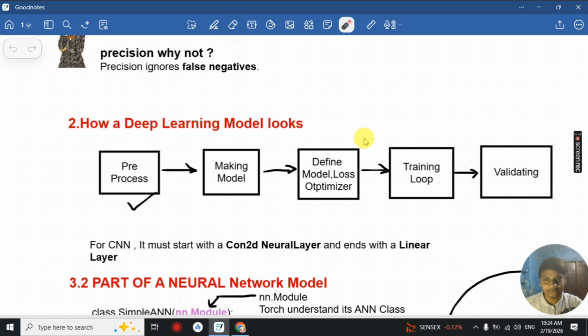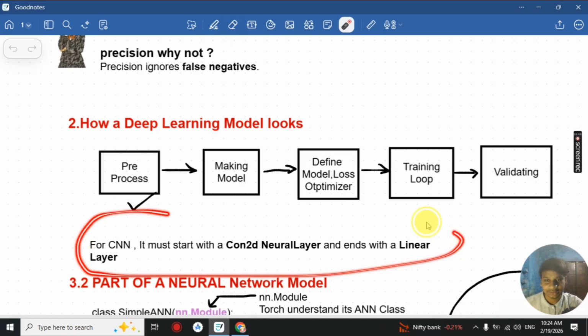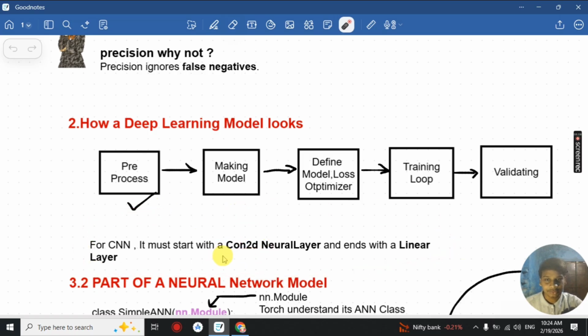Now we have how a deep learning model will look. First we have our pre-processing part, which we did in the first 2 videos: loading the dataset and loading the audio files. Then we make a model, then we define the loss and optimizer, then there is a training loop, and finally there is the testing phase. For CNN, the model must start with a convolutional neural network and end with a linear layer, and it is to be defined inside the model class.